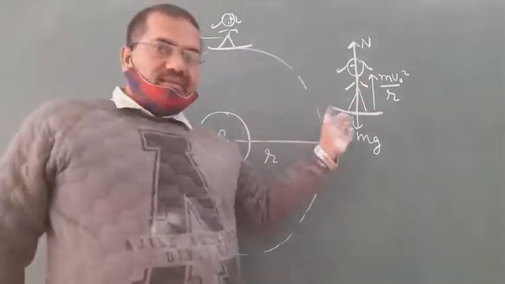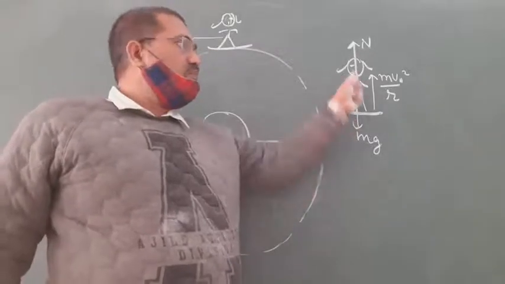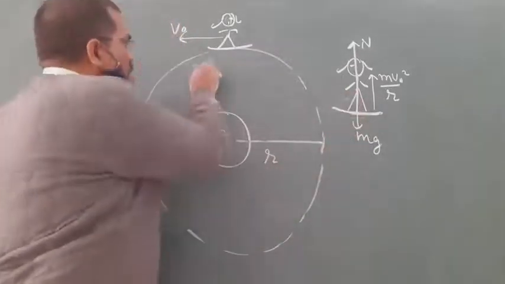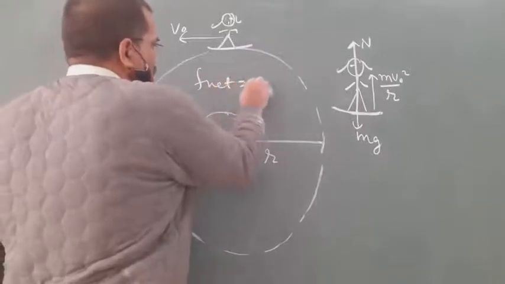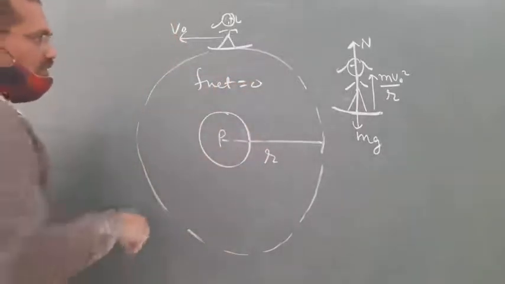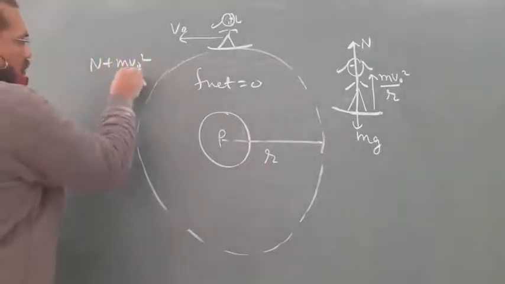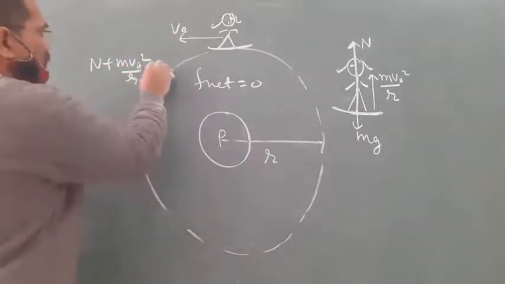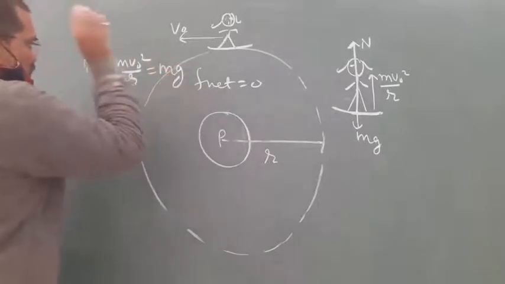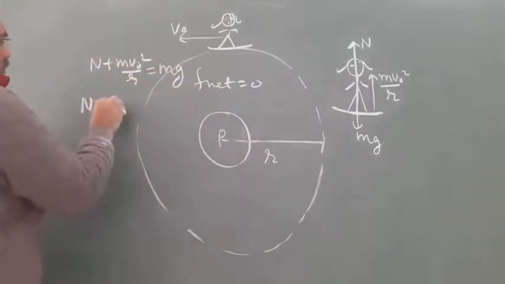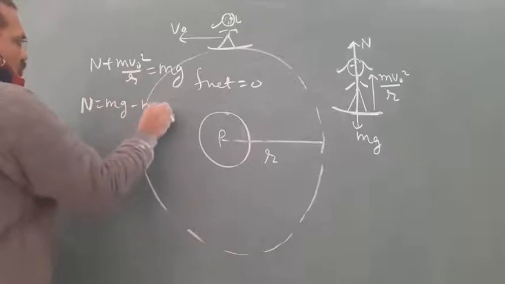So for an observer in the satellite, the net force on the girl is 0. That is, F net equals 0. F net equal to 0 means N plus mV naught square by r, the upward force, equals the downward force, that is mg. So N equals mg minus mV naught square by r.